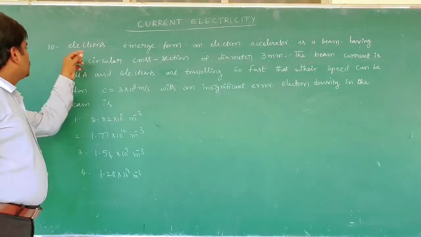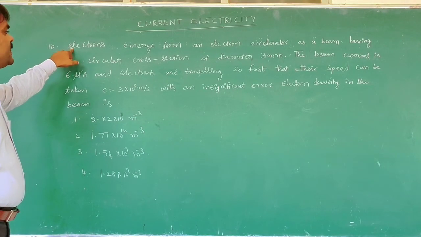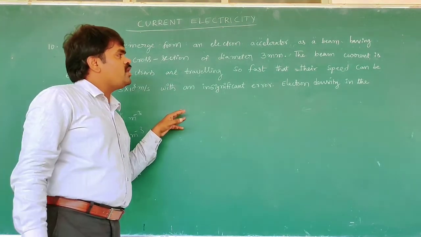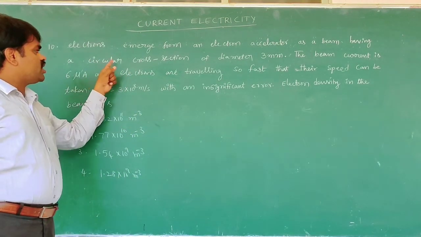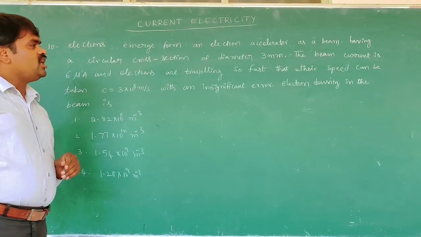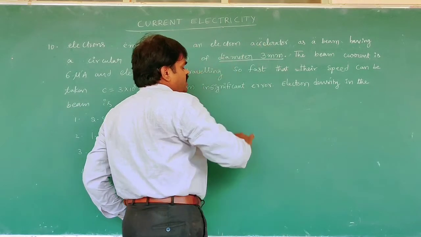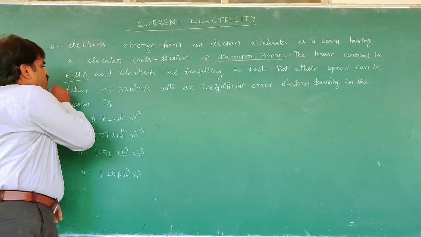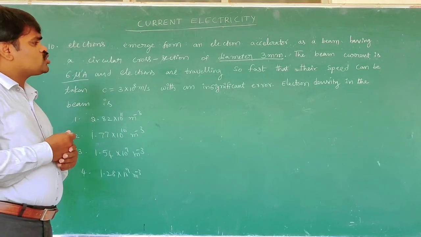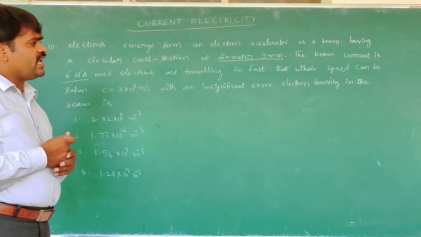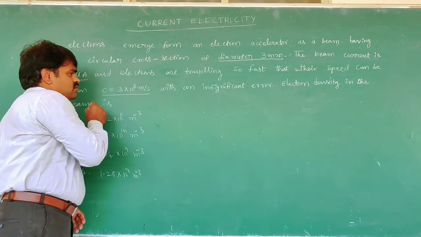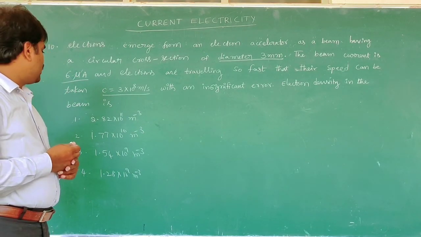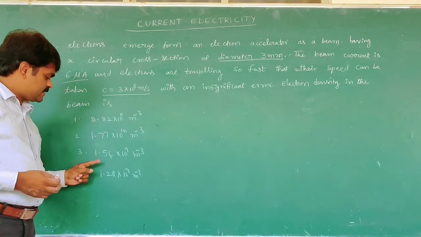Now, going to the 10th problem, given on the board. Electrons emerge from an electron accelerator as a beam having a circular cross section of diameter 3 millimeter. The beam current is 6 microampere. Electrons are traveling so fast that their speed can be taken as 3 into 10 to the power of 8 meter per second with an insignificant error. The electron density in the beam is, from the given options.